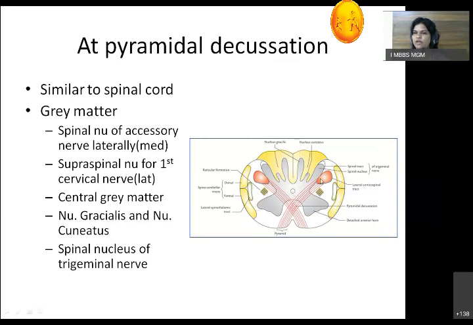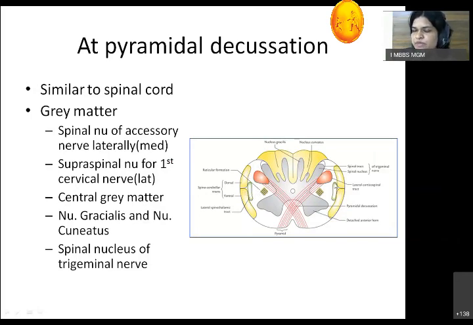Now white matter, in the posterior column we have three tracts. Medial most is the fasciculus gracilis. Beside that there is the fasciculus cuneatus, and beside that there is the spinal tract of the trigeminal nerve. The lateral column contains the lateral corticospinal tract. Beside that, the remaining tracts that are in the spinal cord will continue upwards or downwards, same as in the spinal cord.